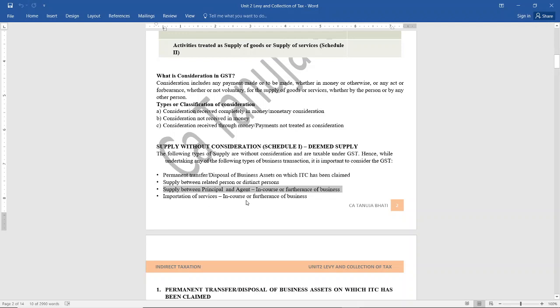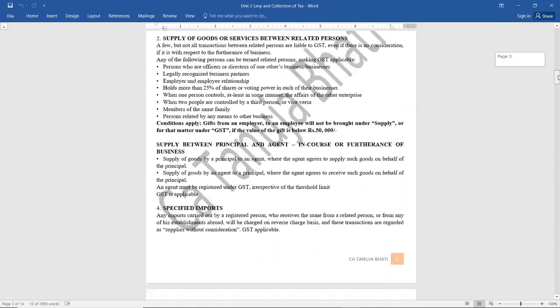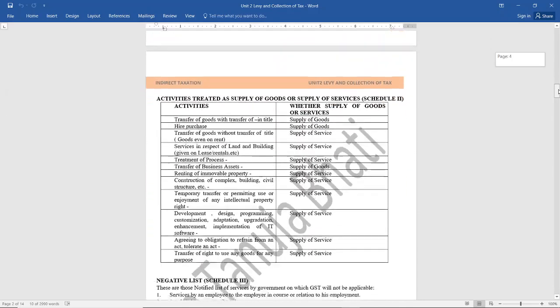Importation of services in course or furtherance of the business. Suppose you're importing certain services from outside India without consideration, but such services are being procured from outside India in relation to your business. Even if it is without consideration, it will be treated as supply under GST. So the same things have been explained here.